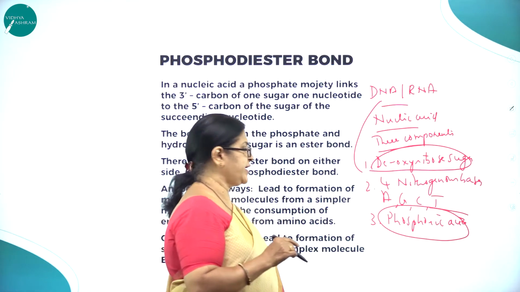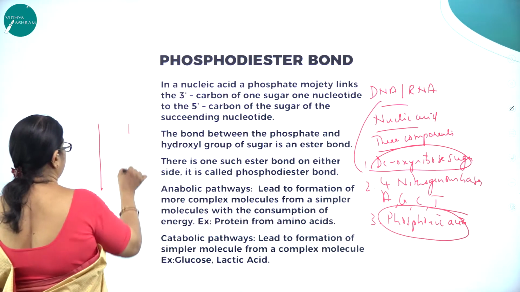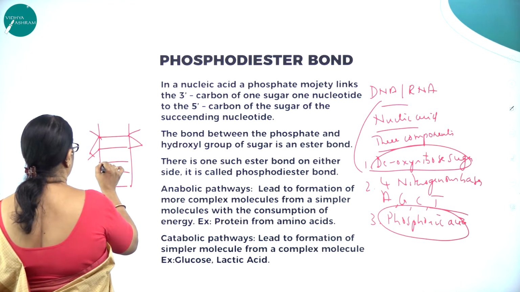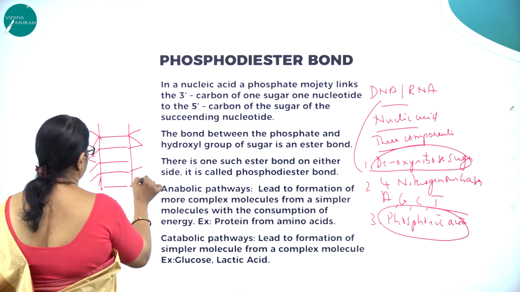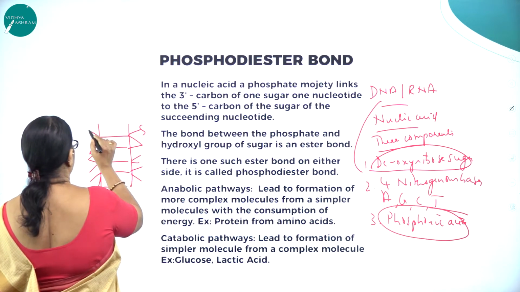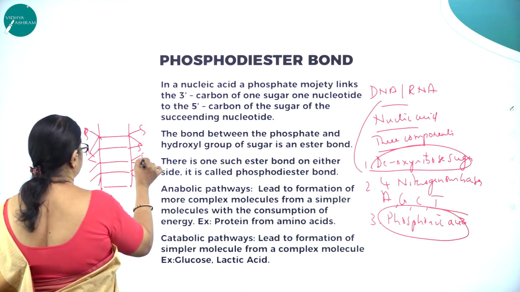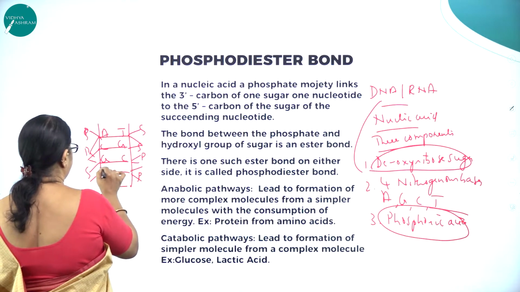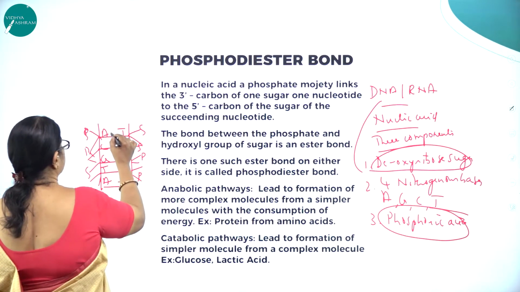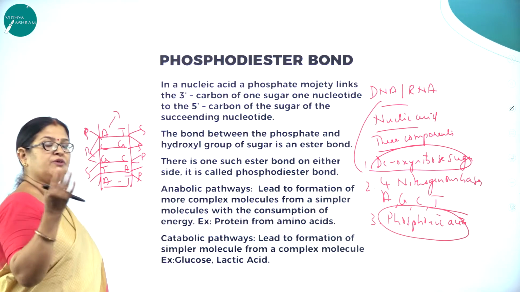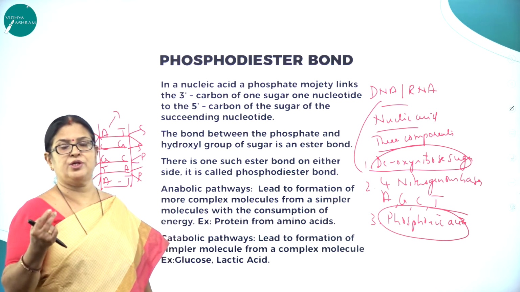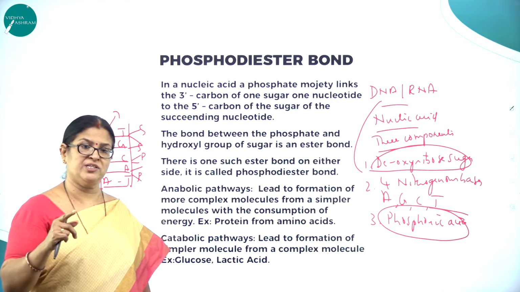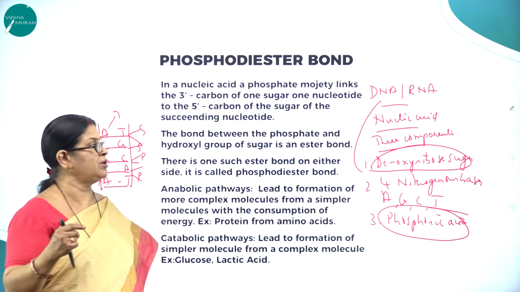So the backbone of the DNA molecule is sugar plus phosphoric acid. As we know, it looks like a ladder: sugar, phosphoric, sugar, phosphoric, sugar, phosphoric. Here A pairs with T, C with G, G with C, T with A. This is called nitrogenous base pairing. There are 4 nitrogenous bases, 2 purines and 2 pyrimidines. Purines never base pair with purines, nor pyrimidines with pyrimidines, because of stability, as we already know.